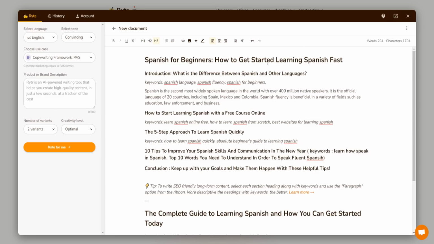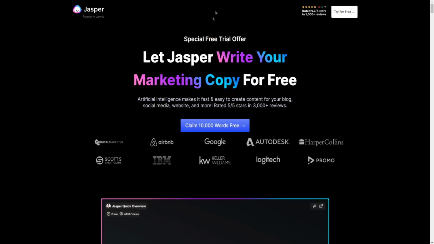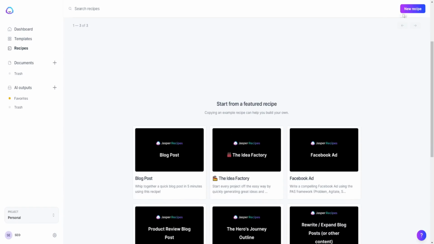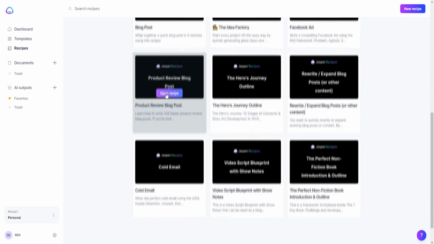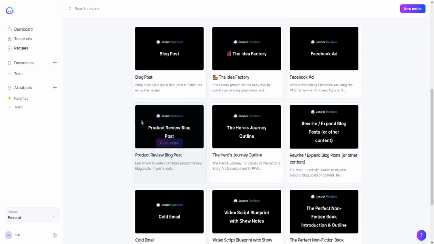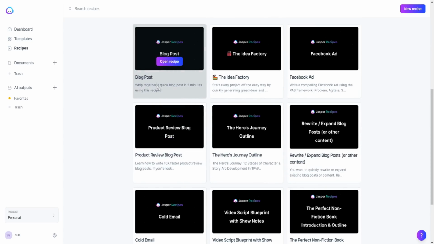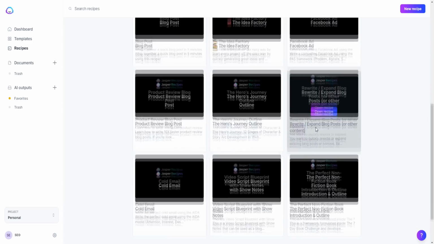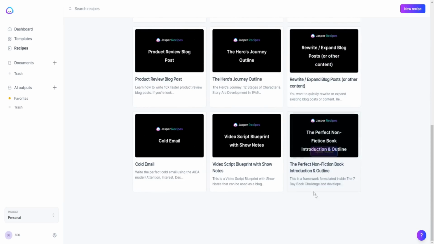But if I had to just choose one, it would be Jasper.ai right here, just because of the sheer amount of power and the amount of things you can do with it, the amount of templates they have. You can use the recipes, which is such a unique feature. You can even create your own AI recipes from scratch and share that with other people as well. There's a bunch of pre-made templates already made for you as well if you want to produce product reviews or blog posts, or Facebook ads, or even review and expand your blog post. And there's even an option for a non-fictional introduction and outline for a book. I mean, a lot of people write books.